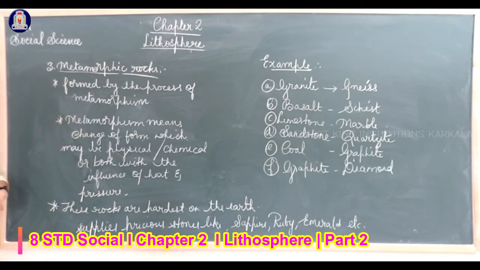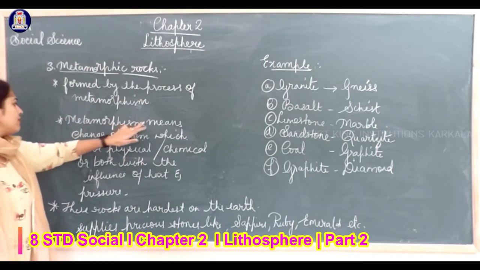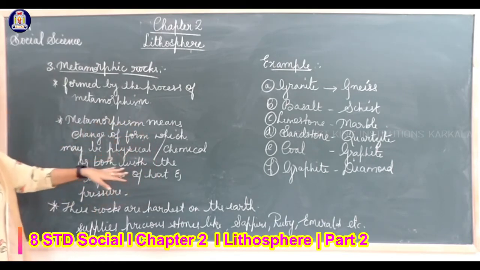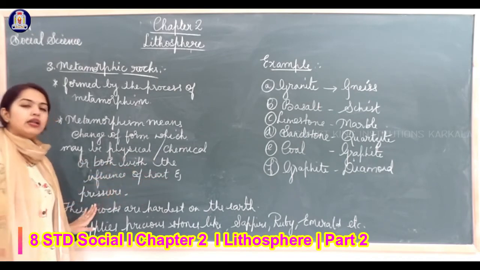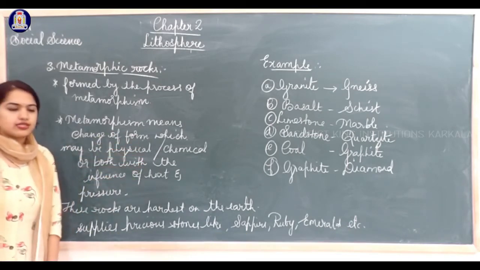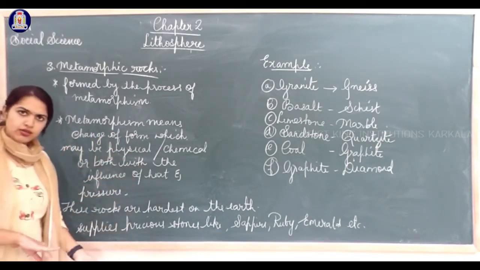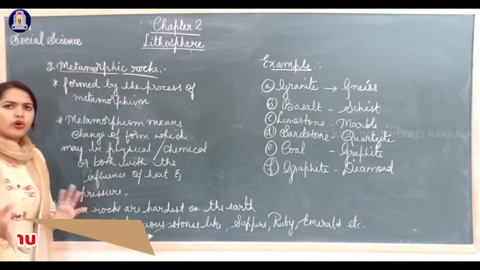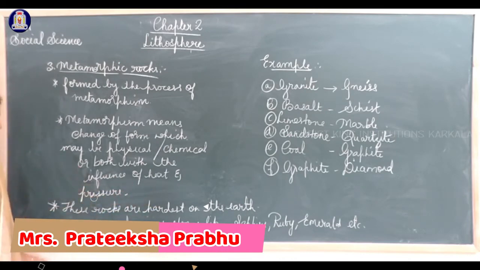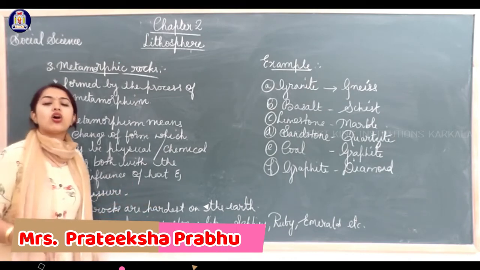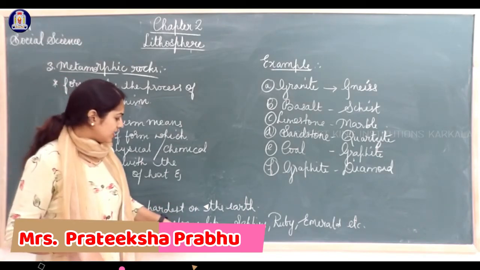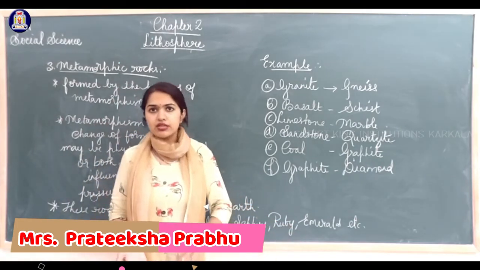What is the meaning of metamorphism? Let's learn in detail. Metamorphism means change of form, which may be physical, chemical or both, with the influence of heat and pressure. These rocks are the hardest rocks on earth. For example, they supply precious stones like emerald, sapphire, ruby, diamond, etc.